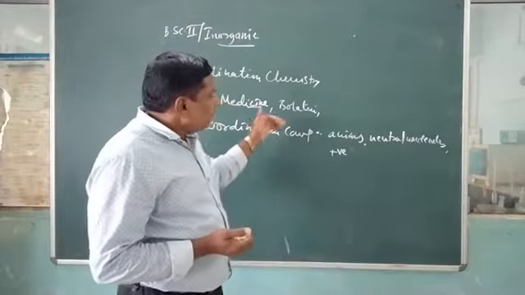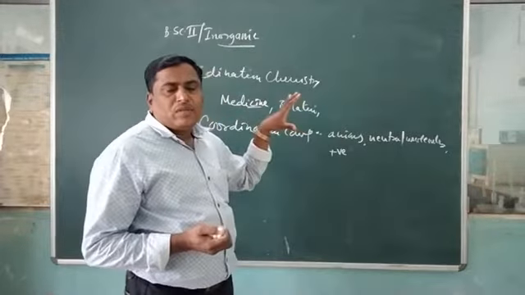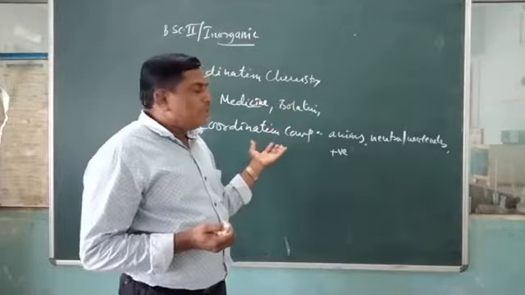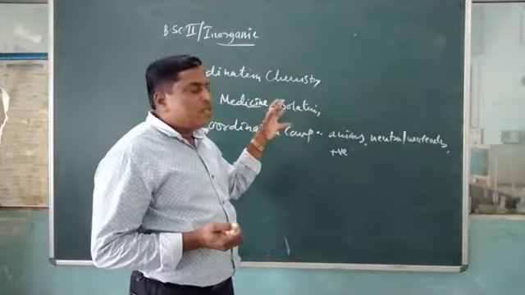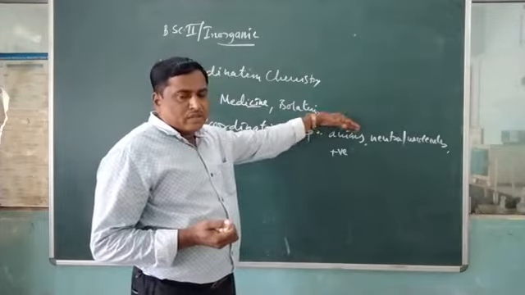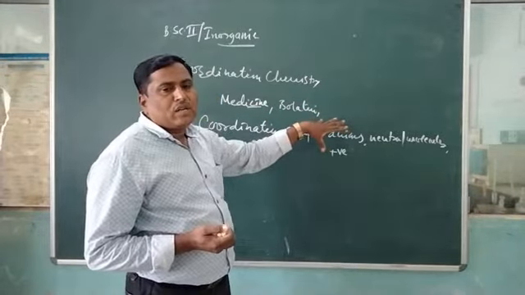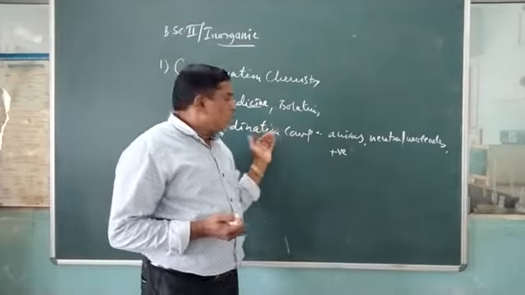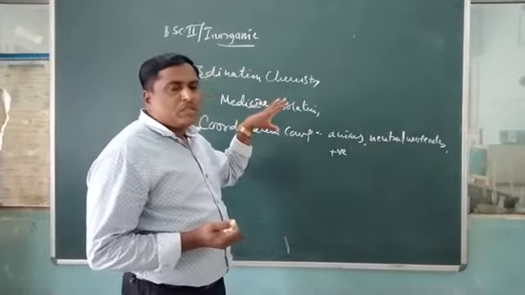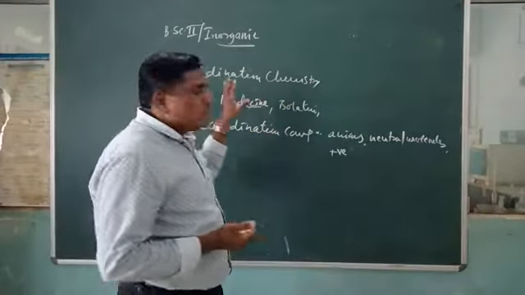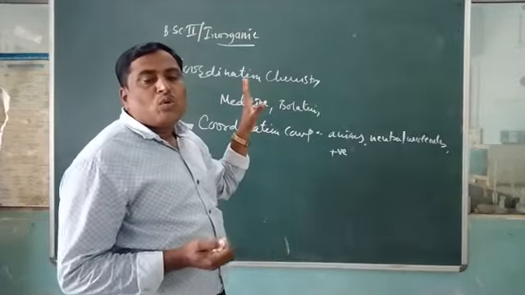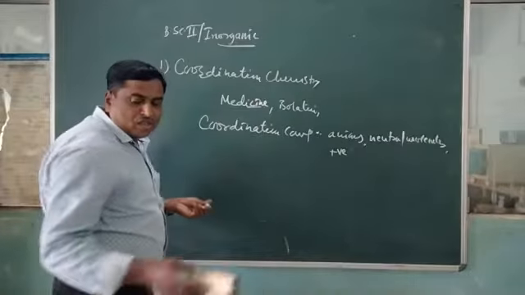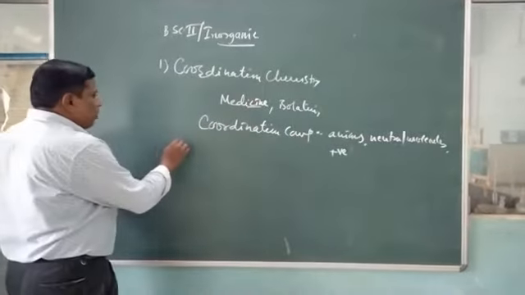Here the charge on the central metal atom is most important. The central metal atom can be associated with all the anions and positively charged ions. And therefore coordination compound is most important. Now once we know the introductory part of coordination chemistry, we must know the formation of coordinate bonds. What is the meaning of coordinate bond?